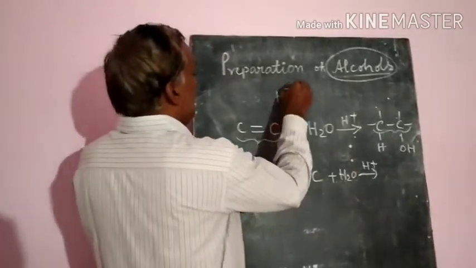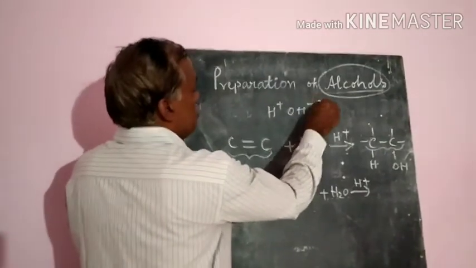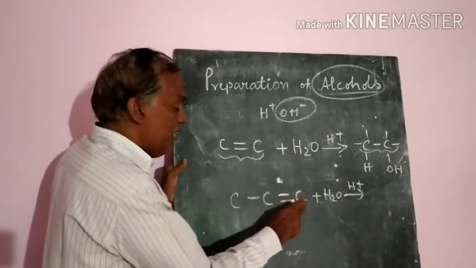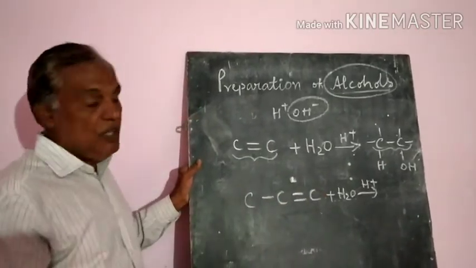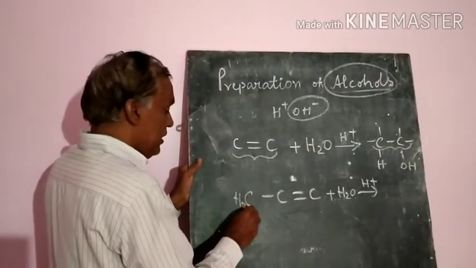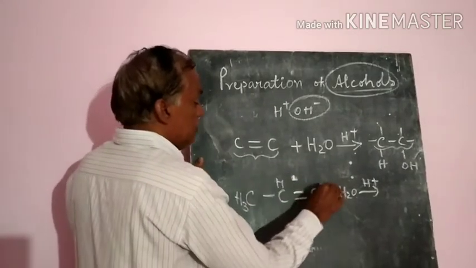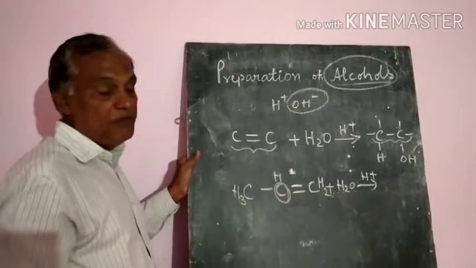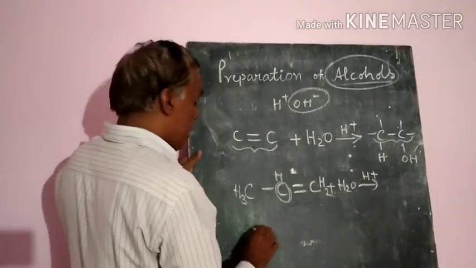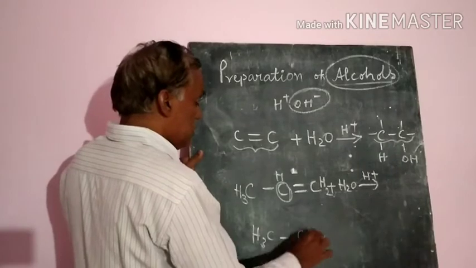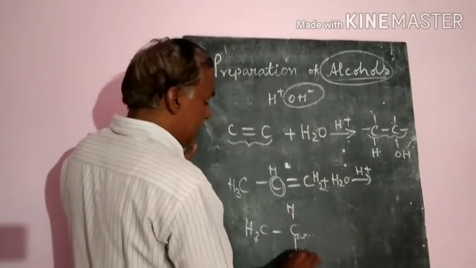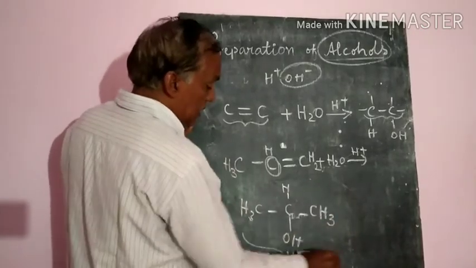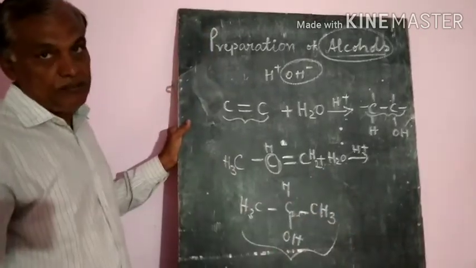H2O can be written as H plus and OH minus, so this OH minus will be added to the carbon atom with fewer hydrogen atoms. Here this is 3, this is 1 and this is 2, so this carbon atom has fewer hydrogen atoms. The OH will be added here and another hydrogen will be added here, so you will get the secondary alcohol.